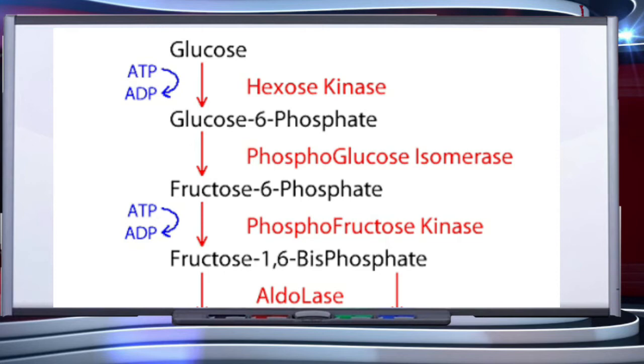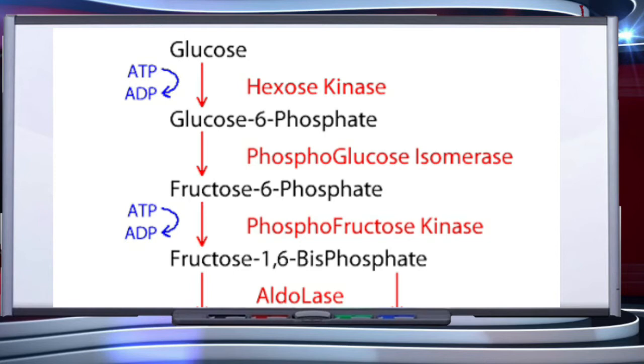Glucose is phosphorylated with the help of an ATP molecule into glucose 6-phosphate, catalyzed by the enzyme hexokinase. Glucose 6-phosphate is further converted into its isomer fructose 6-phosphate in the presence of the enzyme phosphoglucose isomerase.